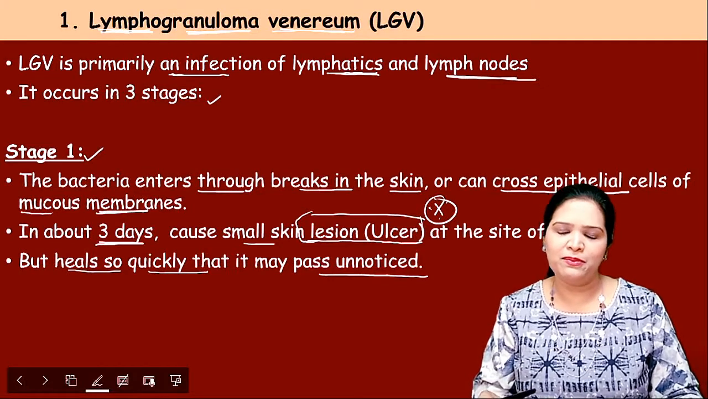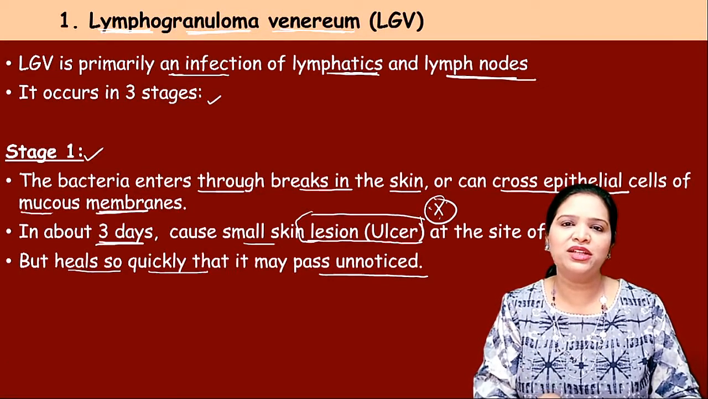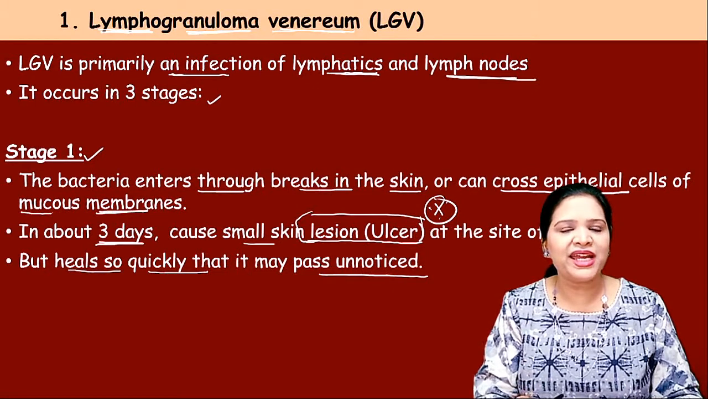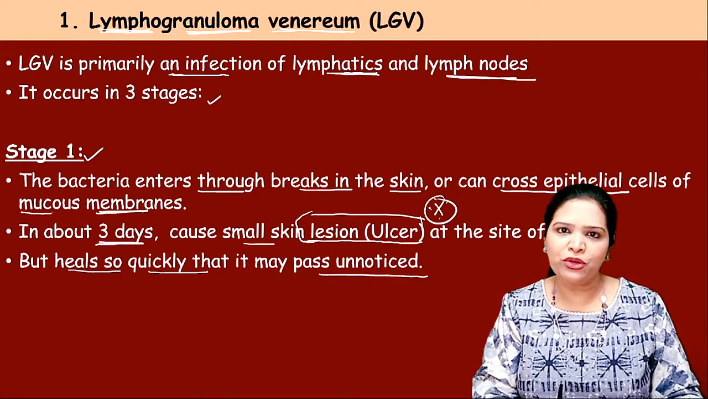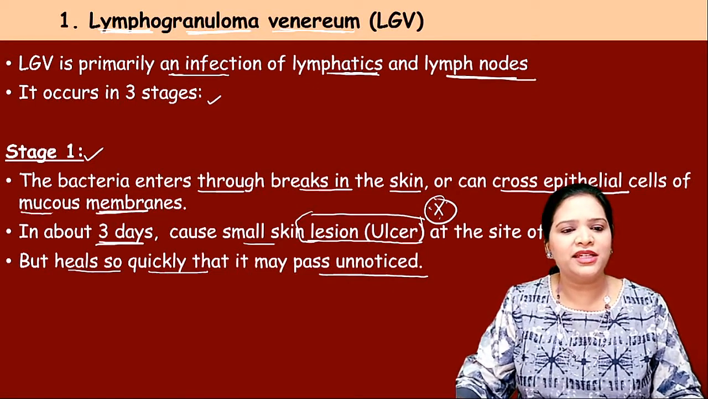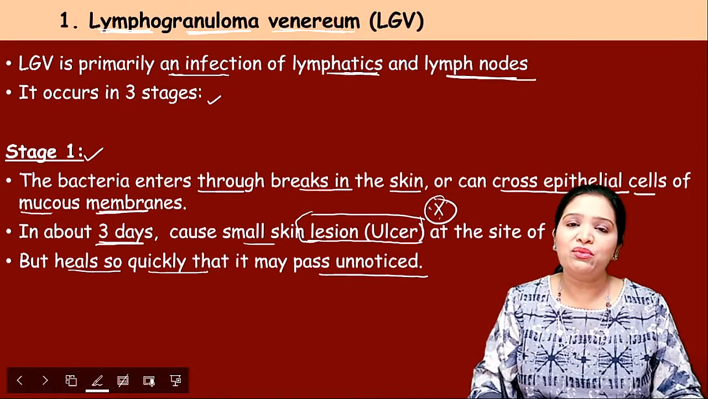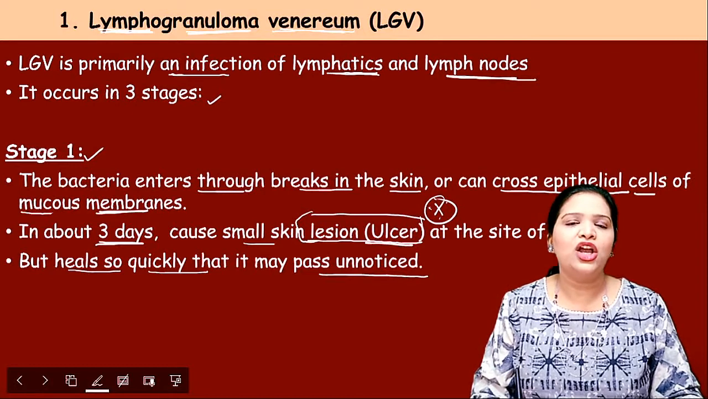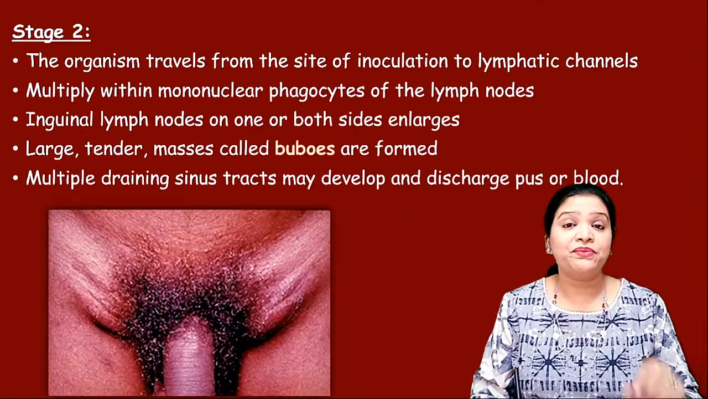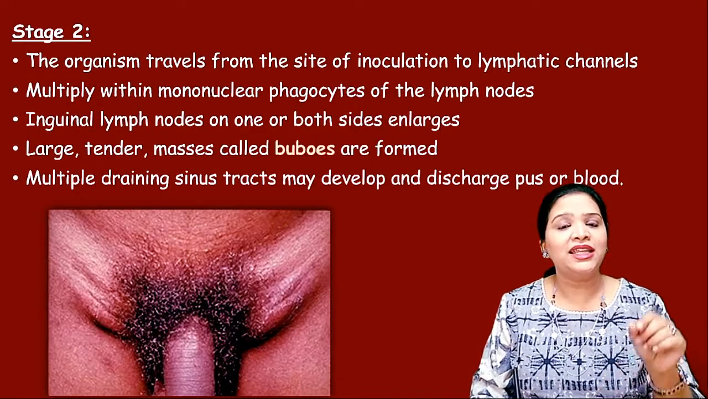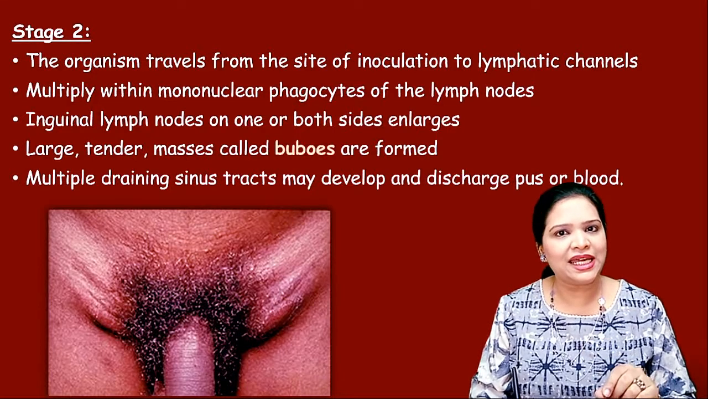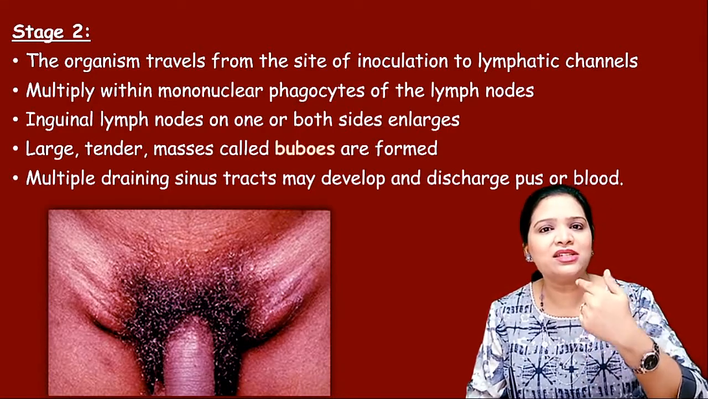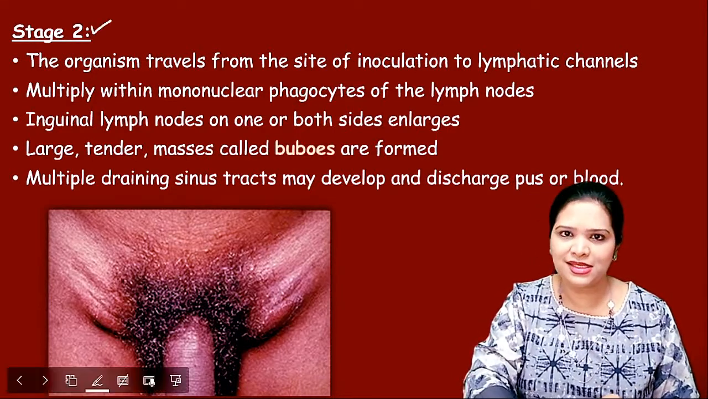That means the bacteria is entering through sexual intercourse. If there is a break in the skin, the organism crosses this and enters the mucous membrane, and where the organism enters, it causes a small ulcer. So it heals automatically. That means only on the outside it heals, whereas the bacteria enters the next stage. Okay, that is stage 2.